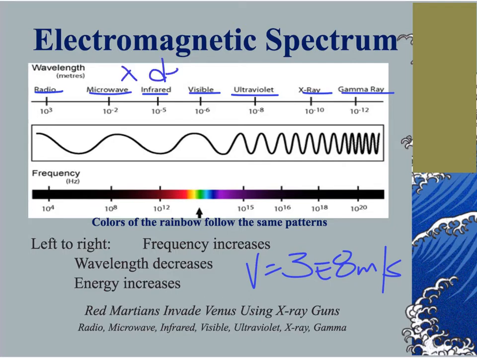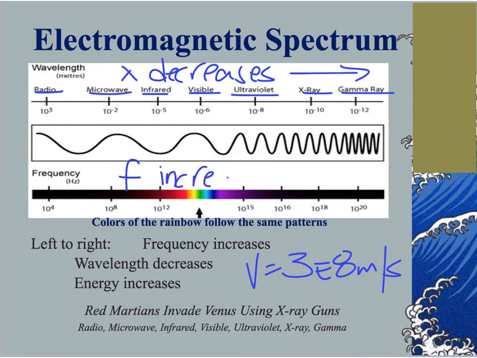So the wavelength decreases as I move to the right. Now, another thing that's happening here has to do with my frequency. I notice that the frequency of a radio wave is 10 to the 4th, which might seem like a very large number, but as I move to the right, I have 10 to the 8th, 10 to the 12th, 10 to the 15th, all the way to 10 to the 20th. So as I go from radio to microwave all the way to gamma rays, the frequency, which is the number of cycles per second, increases.